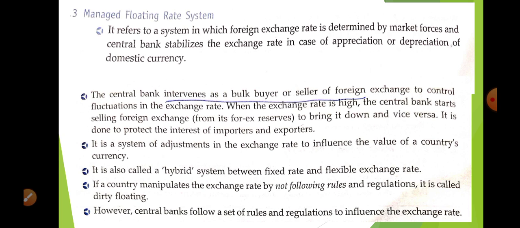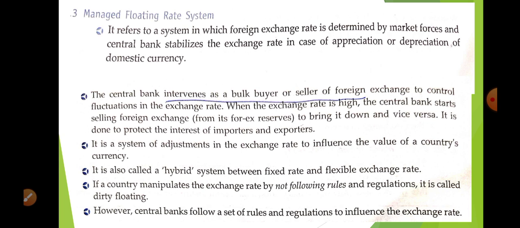Now next is the managed floating rate system. Actually this is a hybrid of both, or a mixture of both, like a mixed economy. It is decided by the market forces, but when there is too high or too low a foreign exchange rate, at that time RBI is going to come in front and control it. So this is your managed floating rate system.